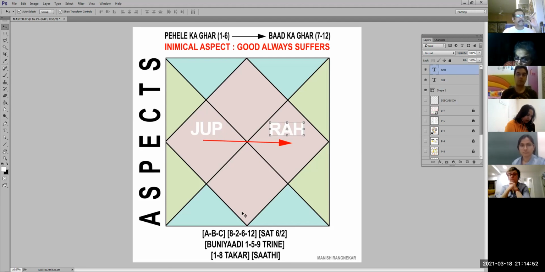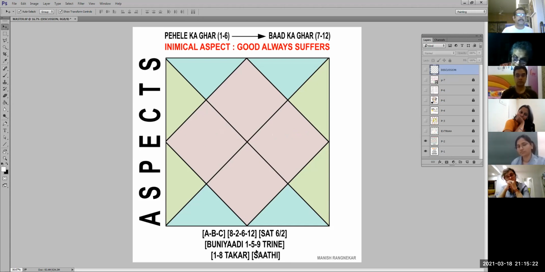So either look at it as gold and iron, you hit this on that or that on this, gold is only going to get hit. The Hawa and Dhua, whether Hawa goes and hits the Dhua or Dhua goes and hits the Hawa, Hawa is only going to get spoiled. Okay, so that is very important. Inimical aspect, म्हणजे one enemy, one friend. Whether it's going from left to right or right to left, the guy who's good is always going to get hit. Okay, just keep that in mind. That is what it is.